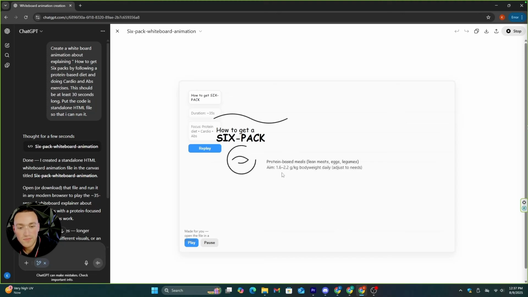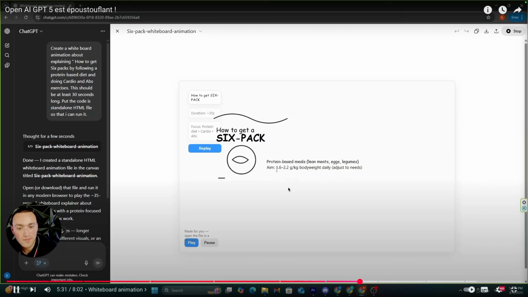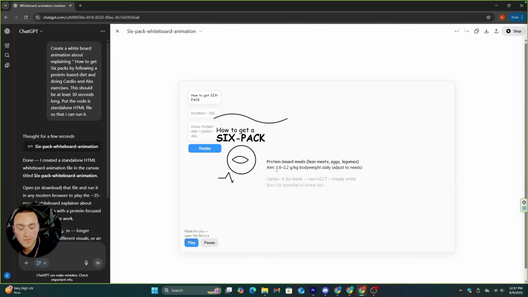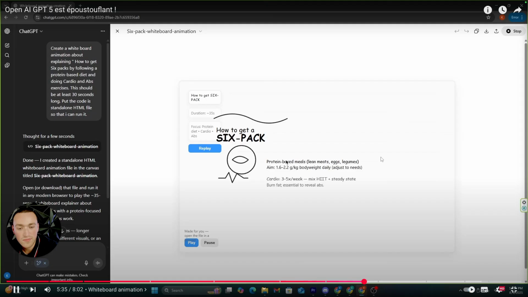But this is not actually what I expected, but I understand why. Creating these types of whiteboard animations using code is a very complicated task. However, I'm still amazed that they pulled this off. This is actually kind of cool, even if we have a few errors. Now it's enough with the coding.